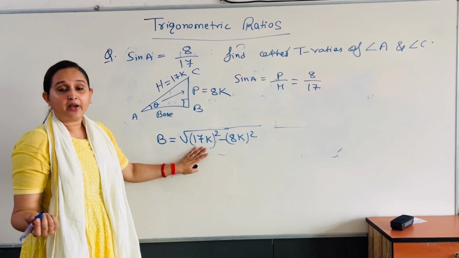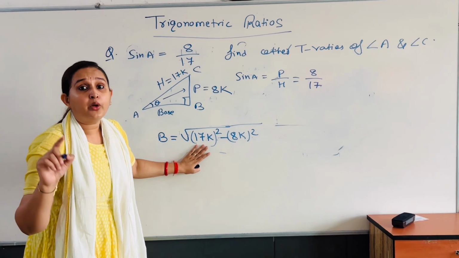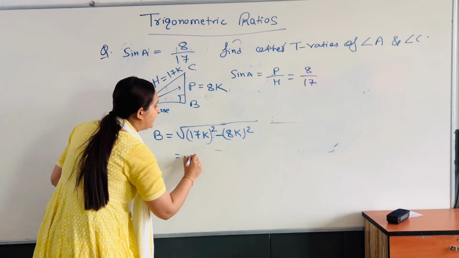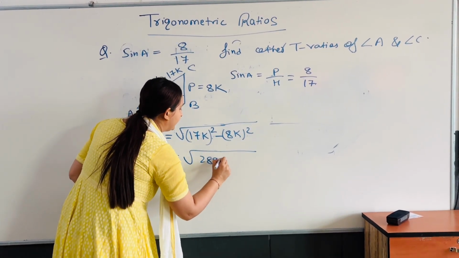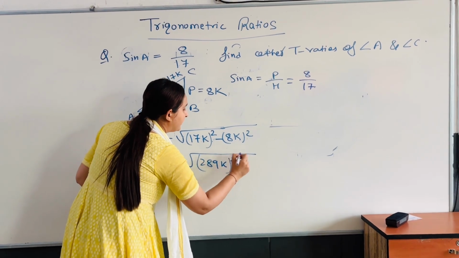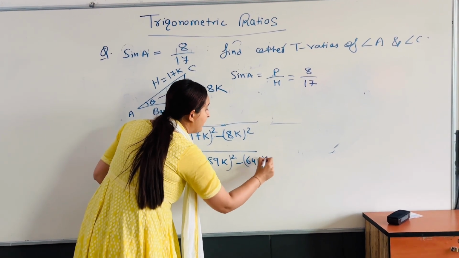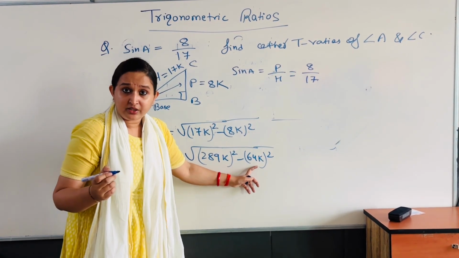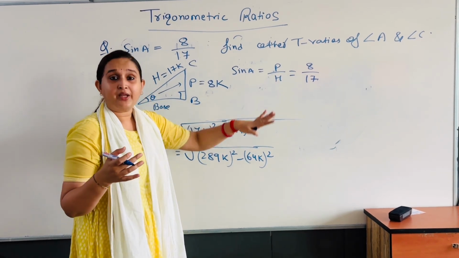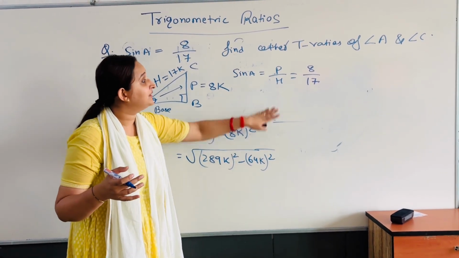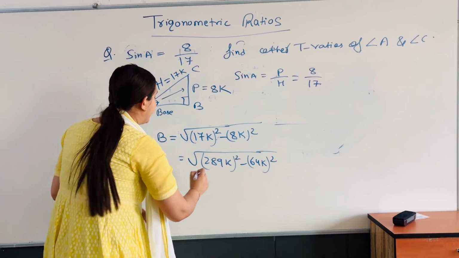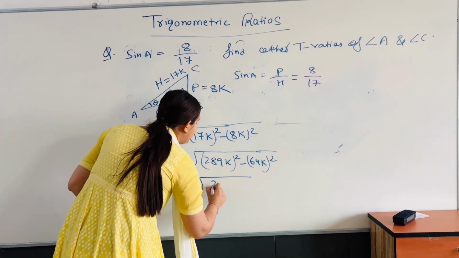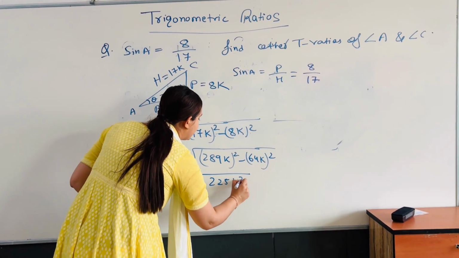So what is the square of 17? It's 289. So it will be 289k square minus 64k square. Writing k is important, although it is going to cancel, but it is important because it is a ratio. So when you solve it, you will get 225k square.